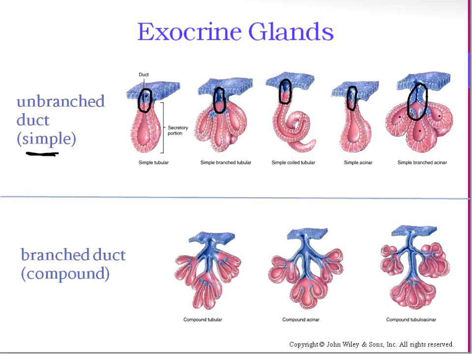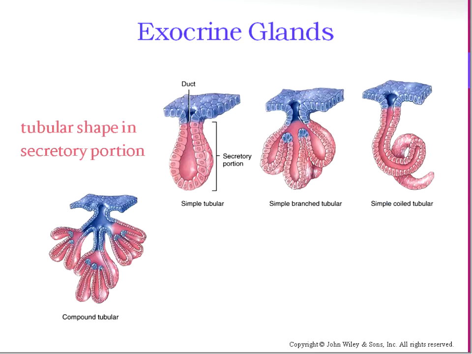Compound, I should say, means it's branched. So we've got like 1, 2, 3 different branches dumping into this middle portion, and then the secretion would go out that way. So that's how you structurally determine whether they're simple or compound, is whether the duct branches, and the other thing is the shape.